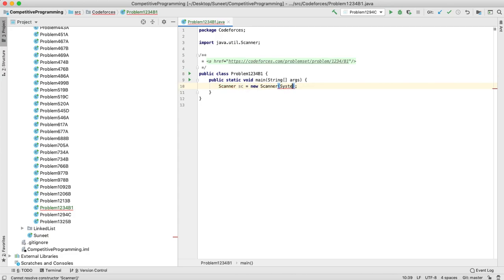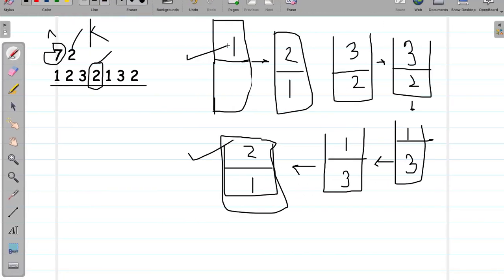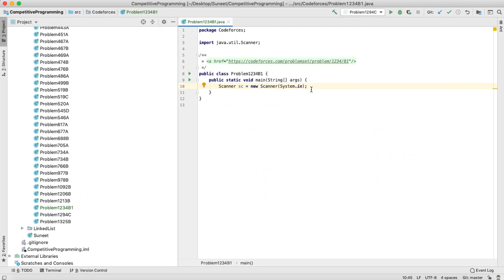Because it has the option to insert the elements at the top, and to remove the messages from the bottom or from some index. So the same behavior will be like this, and we will be using a stack for this. You can also do this by a queue also. So your approach, nothing new in this case.